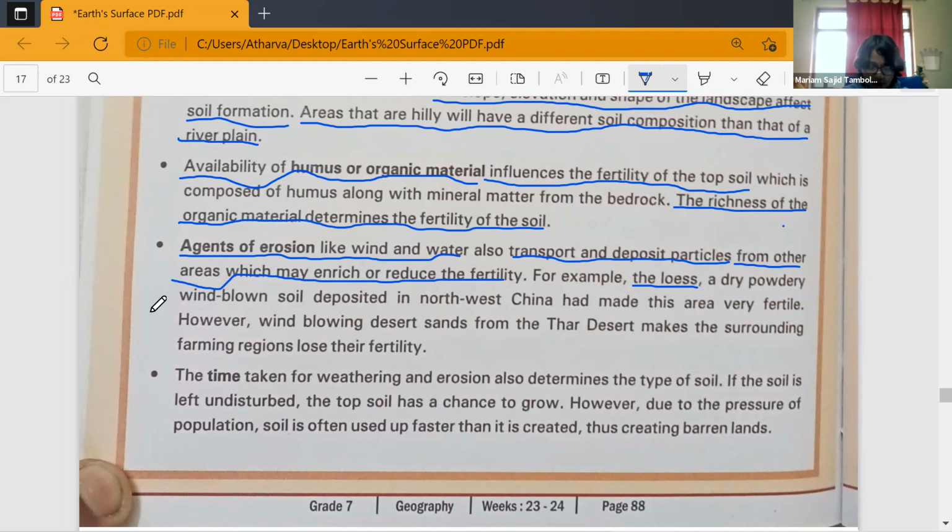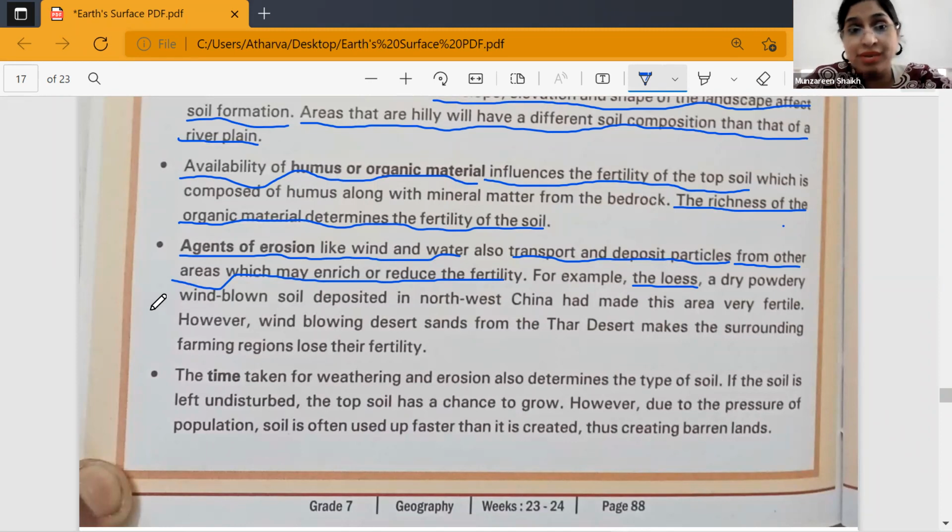Ma'am, the loess is a dry powder which is blown by the wind and then deposited in northwest China. That made it fertile. First it was very dry, but when the wind transported it into northwest China, it became fertile. Very good. So this was an example of a place becoming very fertile because of erosion.